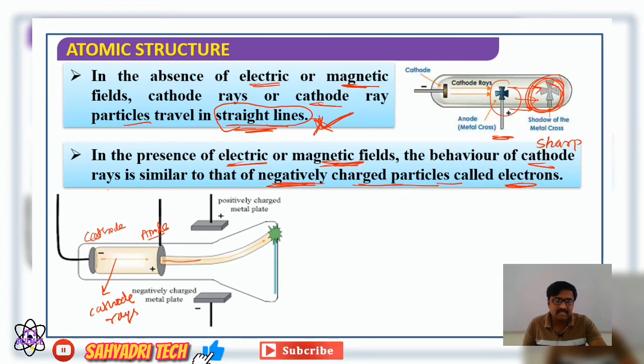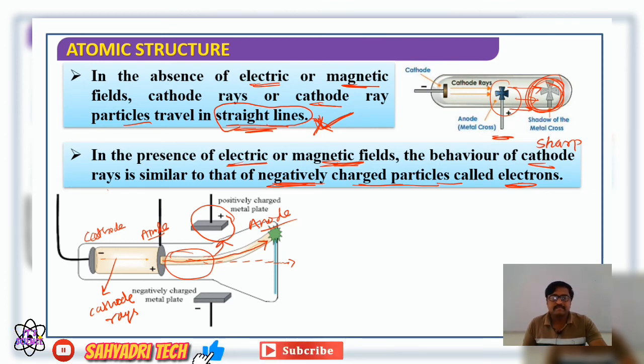They are traveling in a straight line. But in the presence of an electric field, what happened to the path? Instead of moving in a straight line, they started bending towards the anode of the external electric field. What it indicates is that these cathode rays carry negatively charged particles, therefore they bend towards the anode.